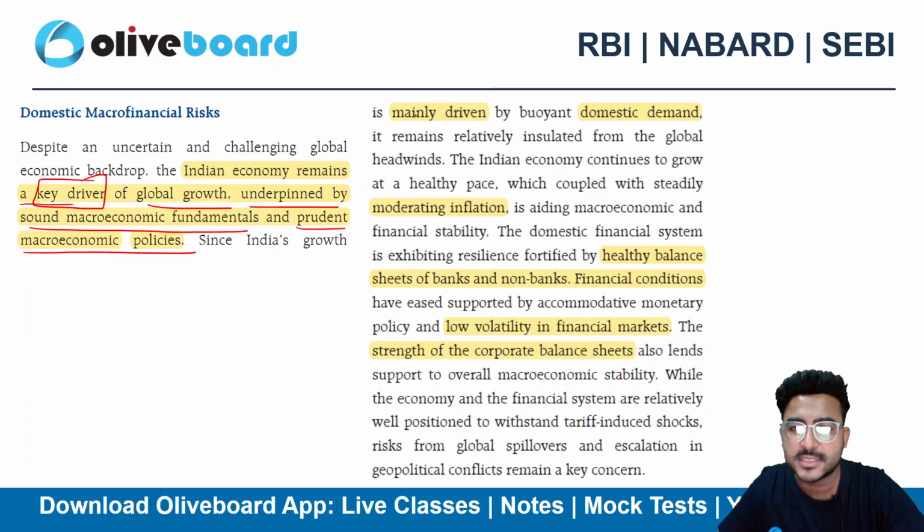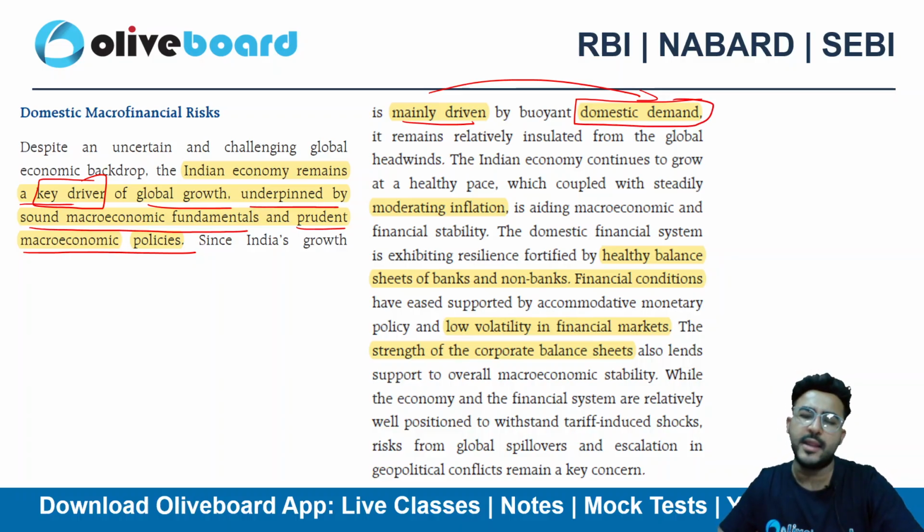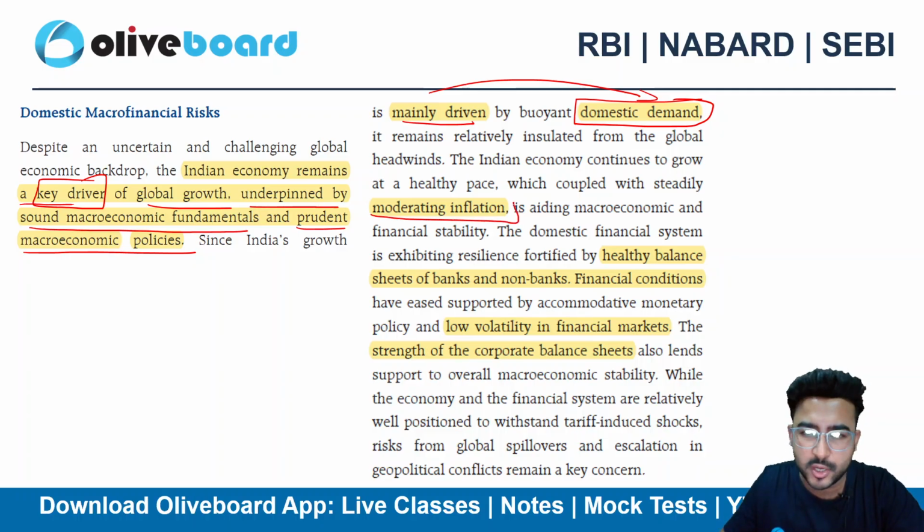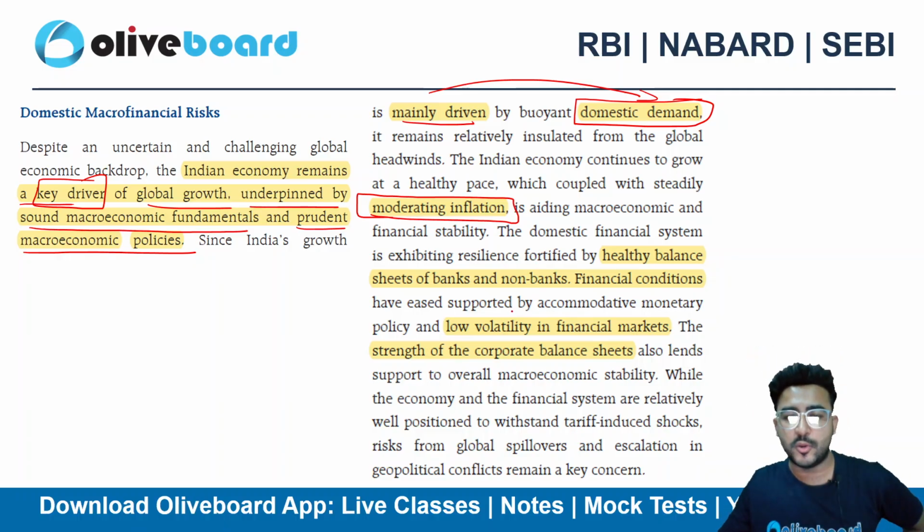The main driver is the strong domestic demand. We are having strong domestic demand now. We are such a big nation in terms of population, right? We have overtaken China as well. So because of the strong domestic demand, our growth numbers are still good. Moderating inflation, we are not having any kind of inflation issue as of now in the country. It's well within the control of RBI, right?